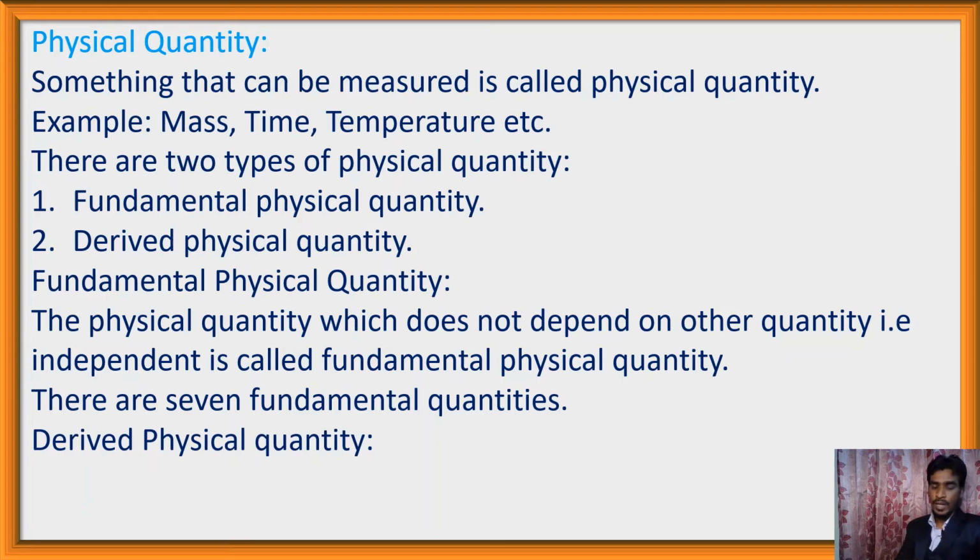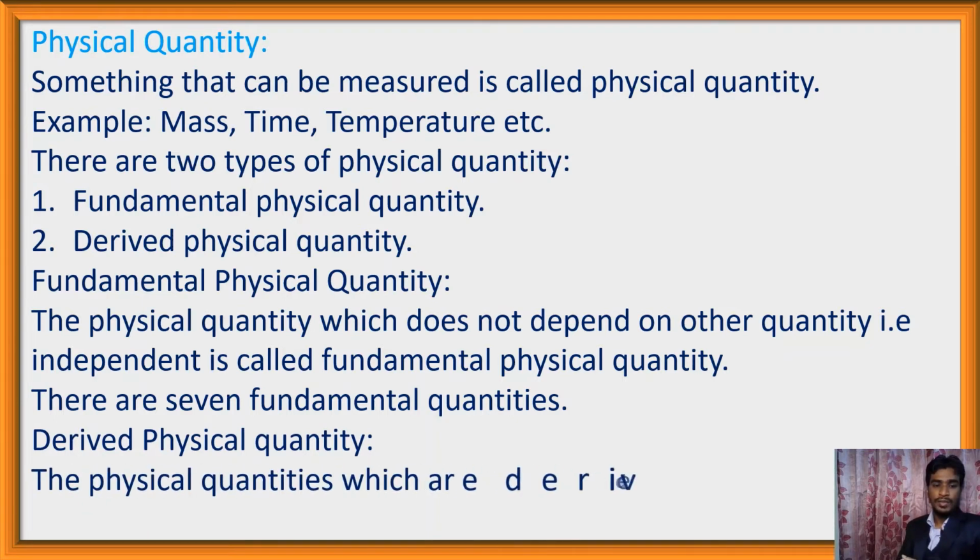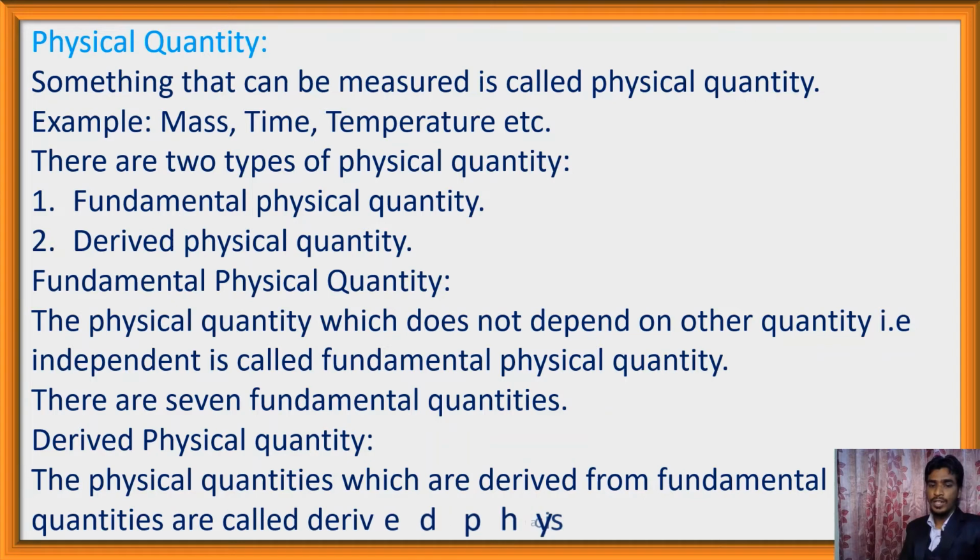Derived physical quantities are the physical quantities which are derived from fundamental quantities. This type of physical quantity depends on fundamental physical quantity. Example, velocity. Velocity depends on distance and time.